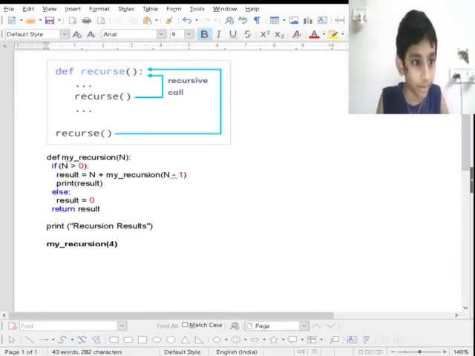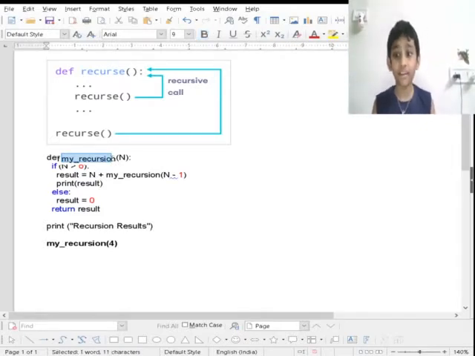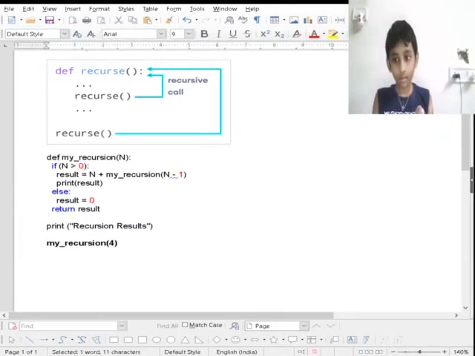Here is an example I'll show you. Now I made a function here, my recursion. In this example, my recursion is a function that we have defined to call itself, recurse. We use the n variable as the data which decrements by 1 every time we recurse.